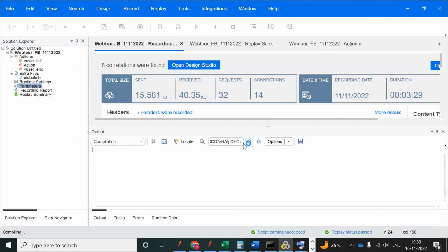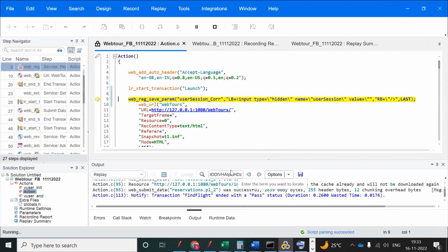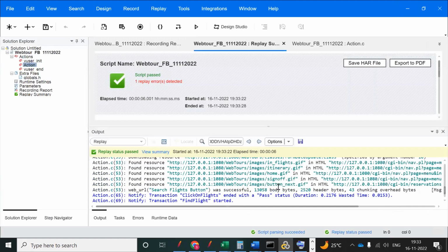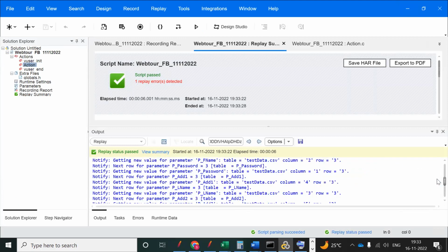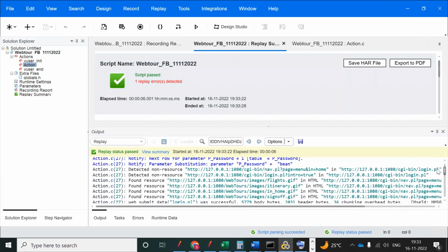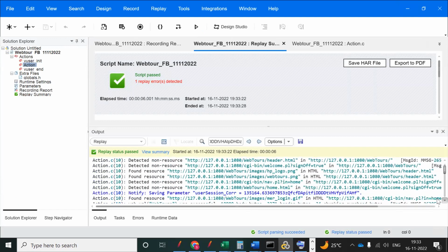You can observe this time whether the value is changed or the same value is coming. See, now you can copy this value.